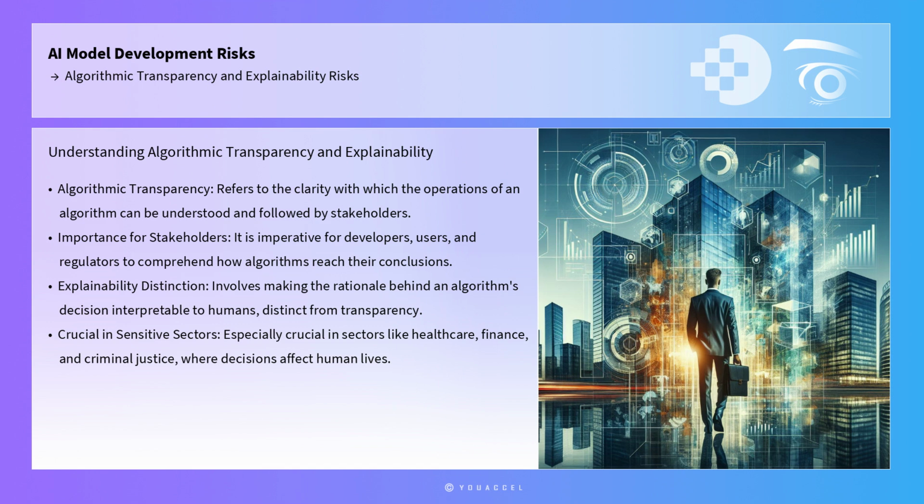Algorithmic transparency refers to the clarity with which the operations of an algorithm can be understood and followed. It is imperative for stakeholders, including developers, users, and regulators, to comprehend how algorithms reach their conclusions. Explainability, on the other hand, is closely linked but distinct. It involves making the rationale behind an algorithm's decision interpretable to humans. This is especially crucial in sectors where decisions affect human lives, such as healthcare, finance, and criminal justice.